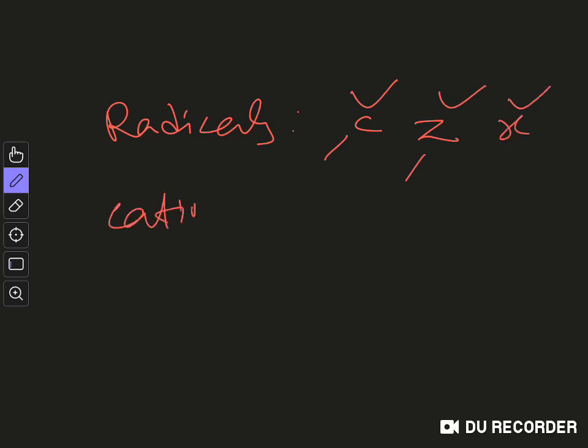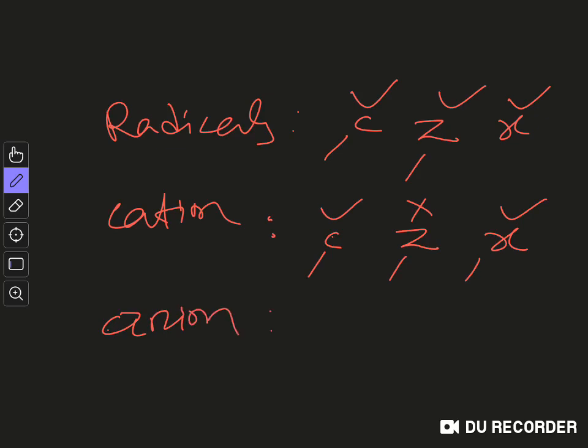For cations, C substituents are stabilizing, Z substituents are destabilizing, and X substituents are stabilizing. For anions, C substituents are stabilizing, Z substituents are stabilizing, and X substituents are destabilizing.